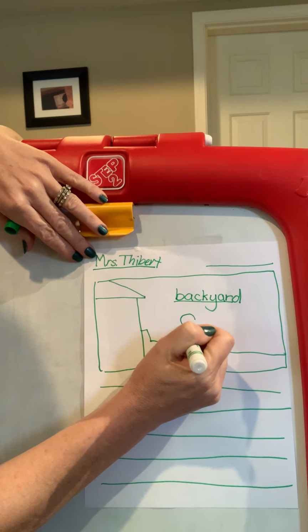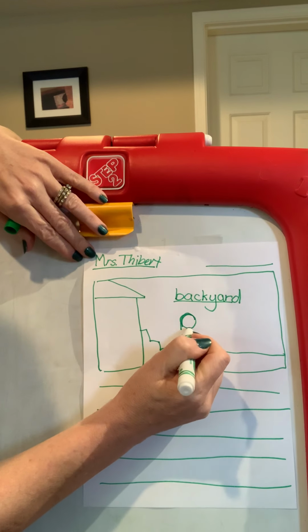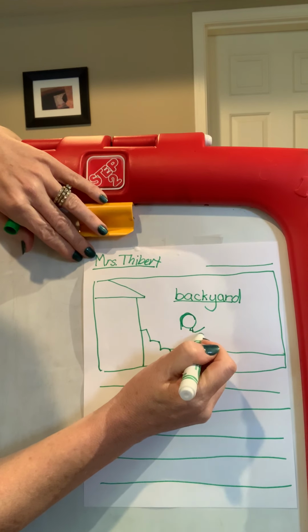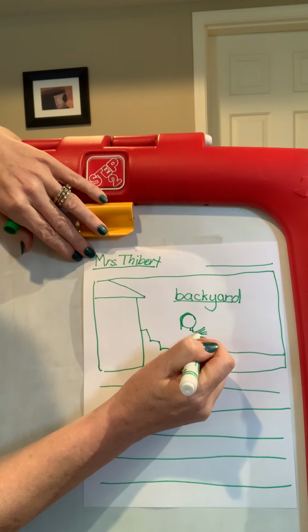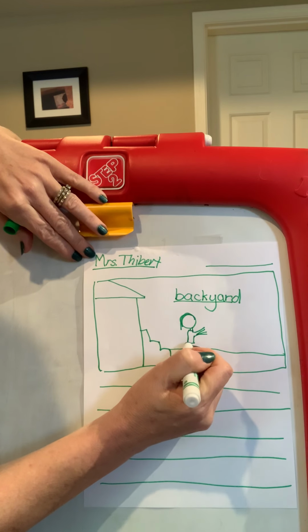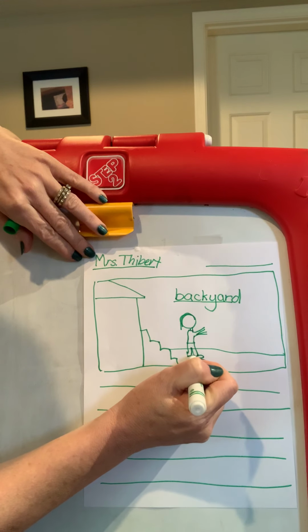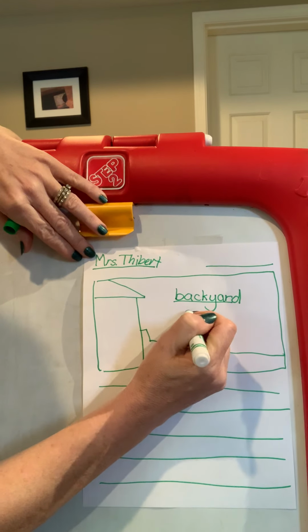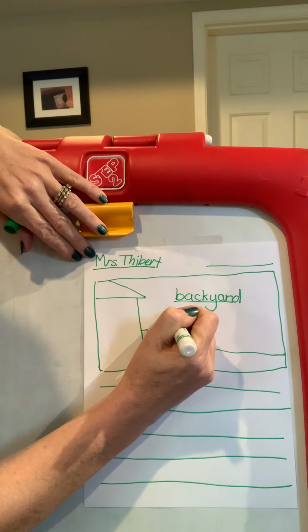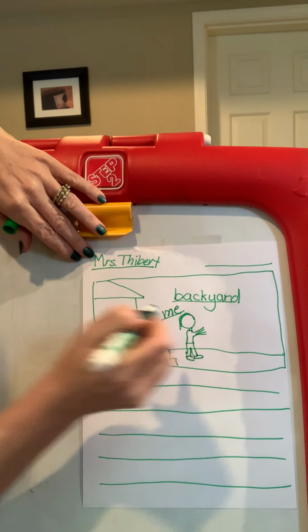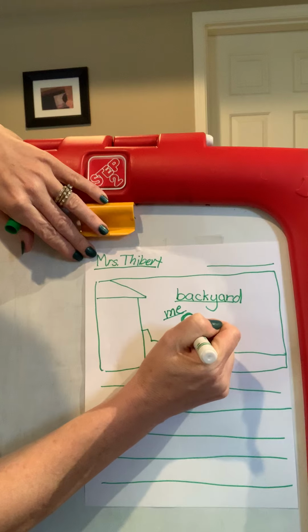So the first who is me. Okay. And I'm going to put my hands up because I'm going to be doing something. That will be my what. Okay. And I'm going to label me. I know me is a heart word, M-E. Okay. I'll draw my face.